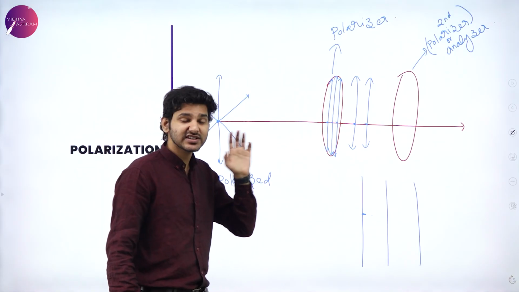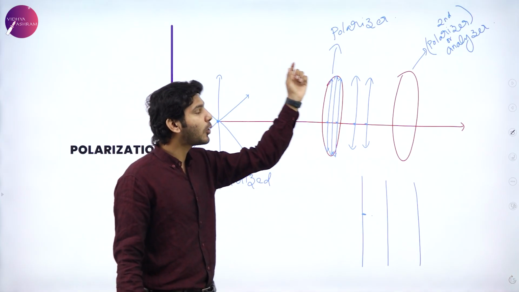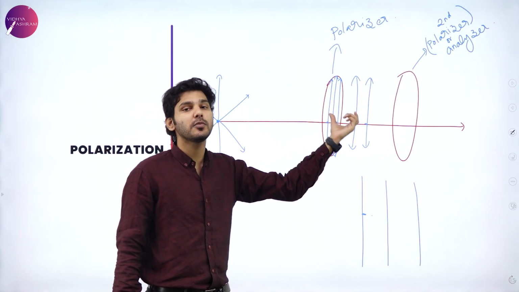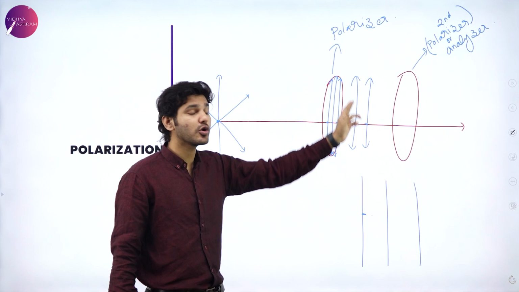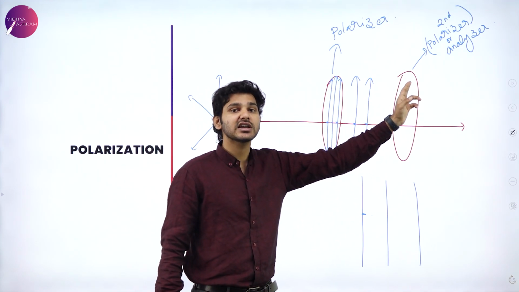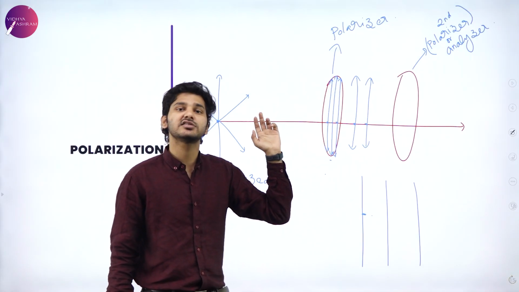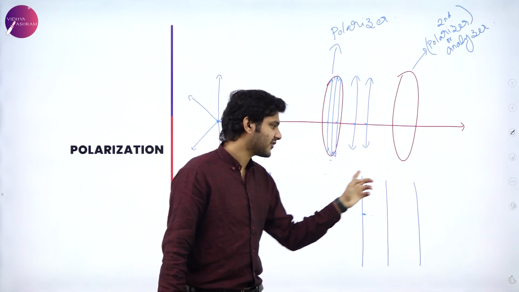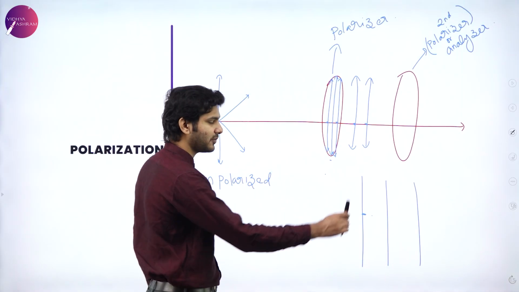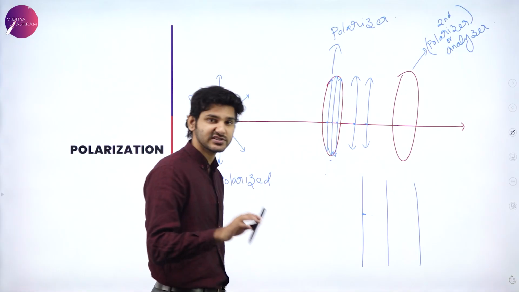But before that, just imagine it like this. The unpolarized light is now polarized by passing it through a polarizer. Now, the vibrations are only in one plane. If the second polarizer is kept the same way as the first polarizer, there is no problem. That is, if this is a jail cell, you can pass a stick vertically through it. You can't pass it horizontally. That much is accepted, right?